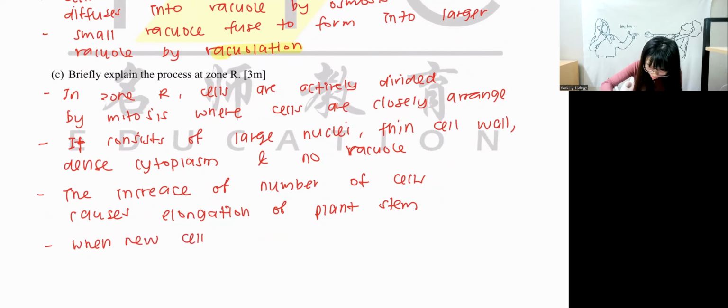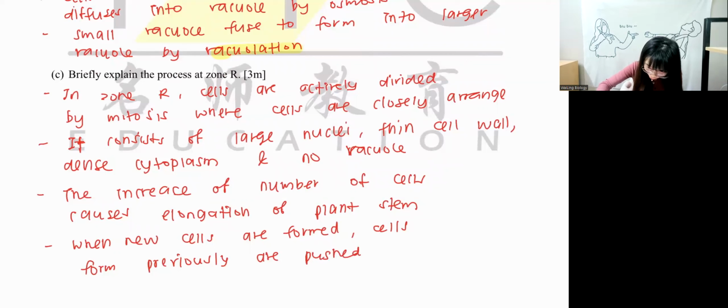When new cells are formed, cells from previously are pushed to zone of cell elongation.